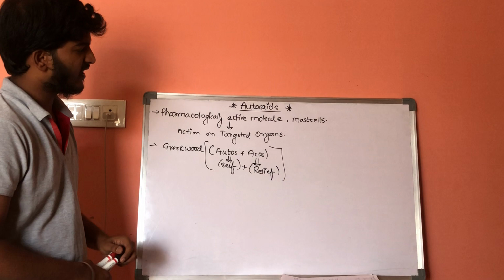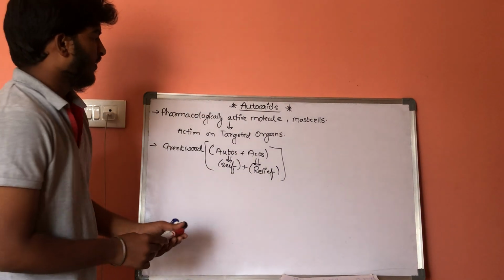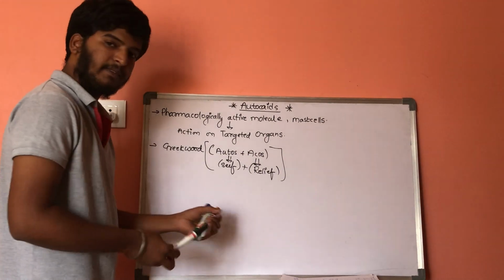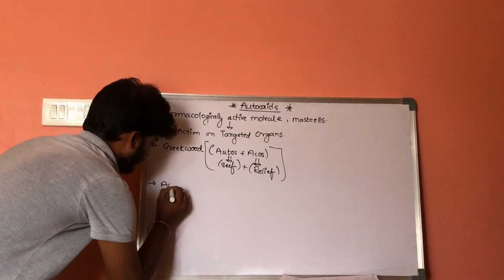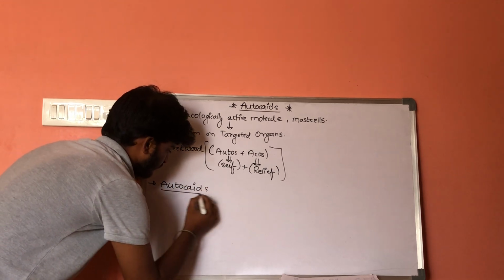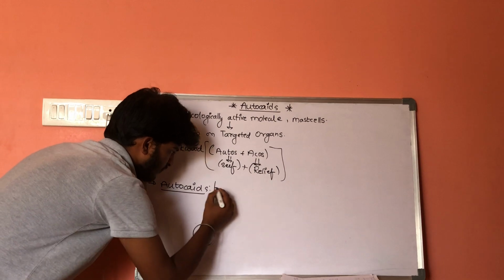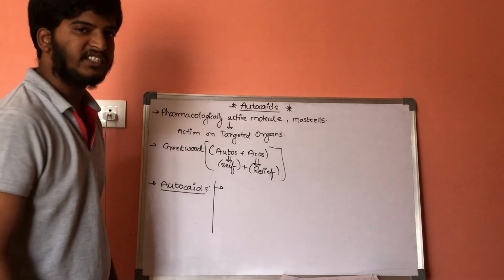So what are the chemicals which come under autacoids? Let us consider the chemicals which come under the autacoids. First one includes histamine.